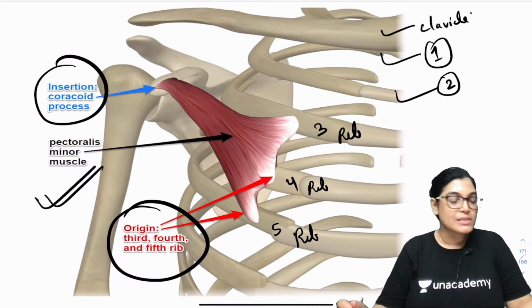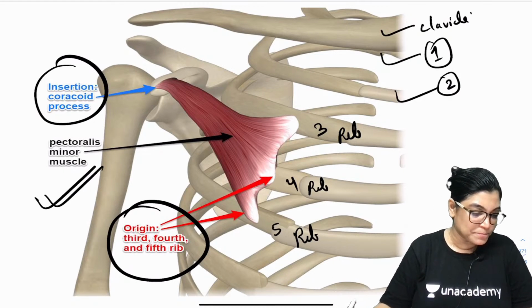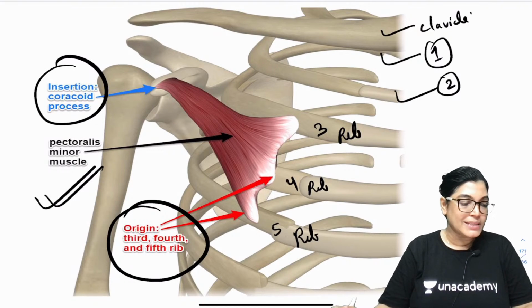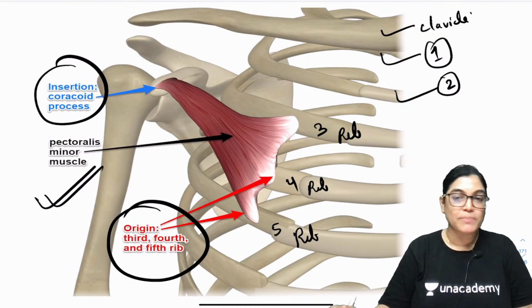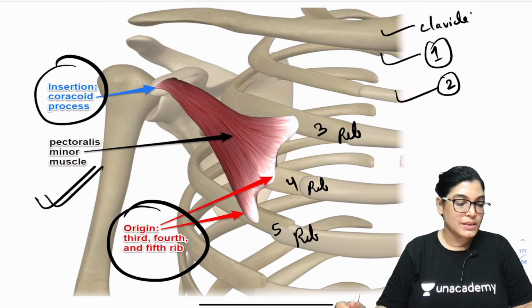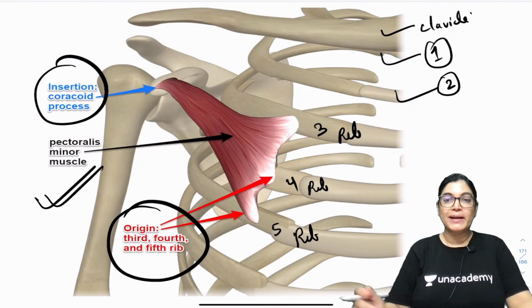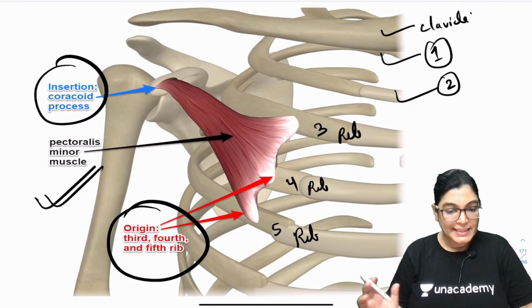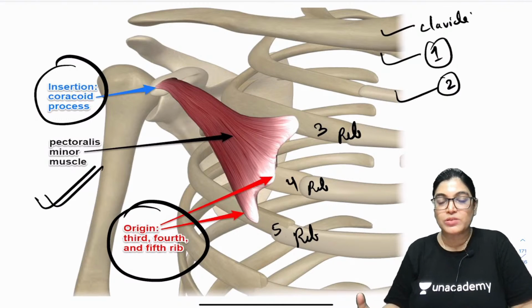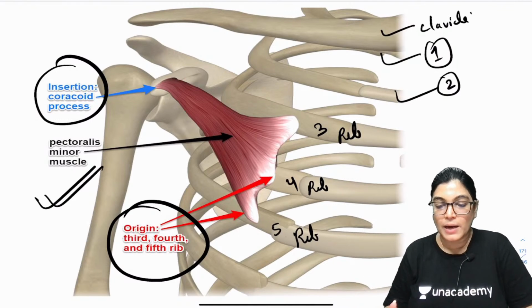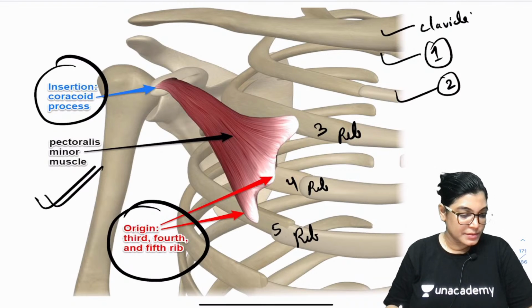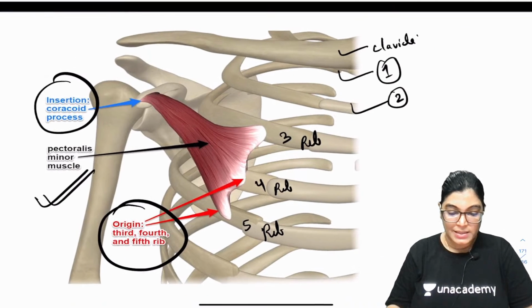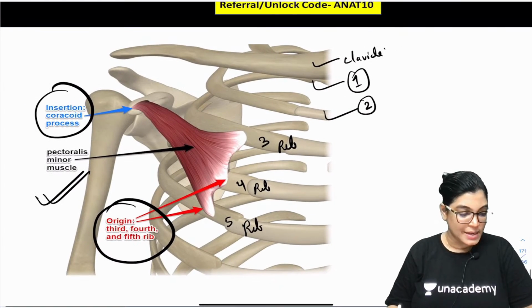What is the nerve supply of pectoralis minor muscle? Can anybody tell me? It is from the pectoral nerves, lateral and medial pectoral nerve, branches of both the medial and lateral cord of brachial plexus. And yes, it helps in protraction also, but it stabilizes the scapula as well. Yes, absolutely right, Aditya Singh. Good one. Let's move on to the next MCQ.